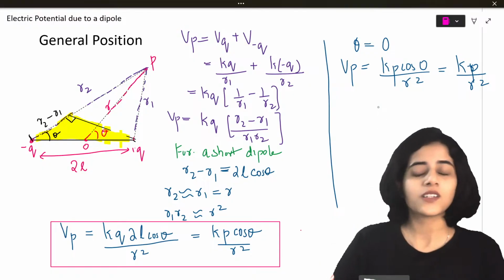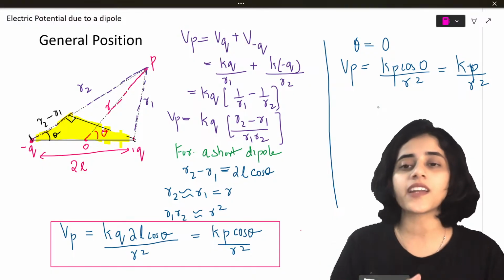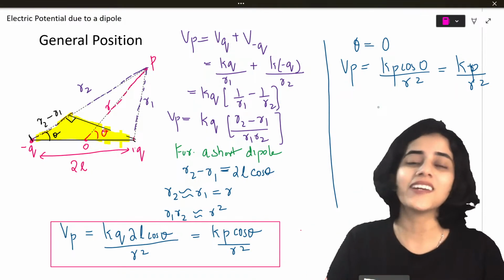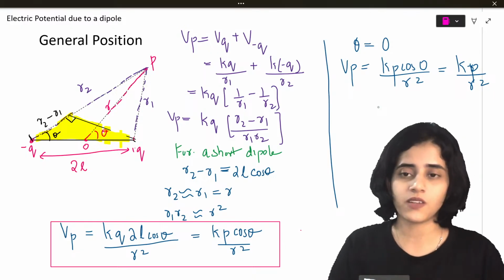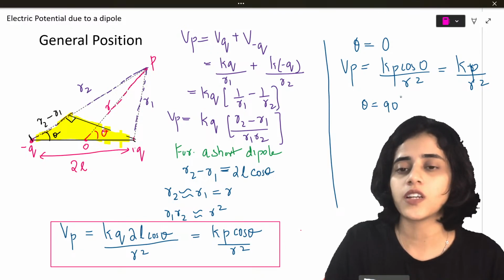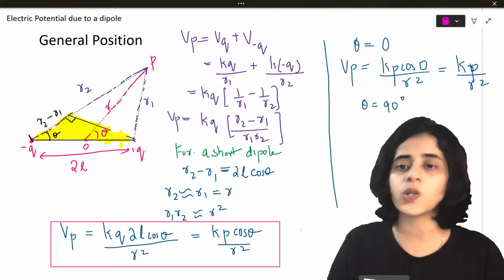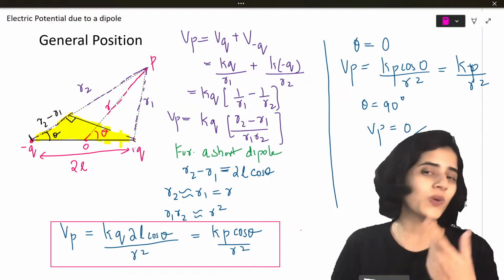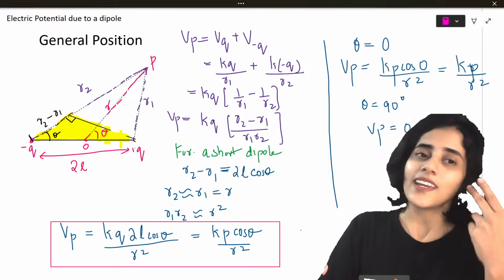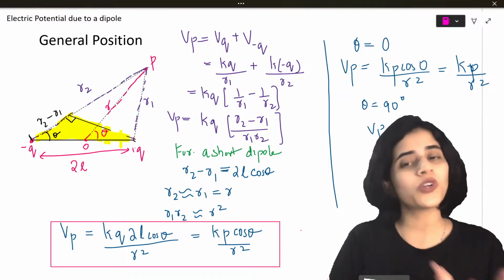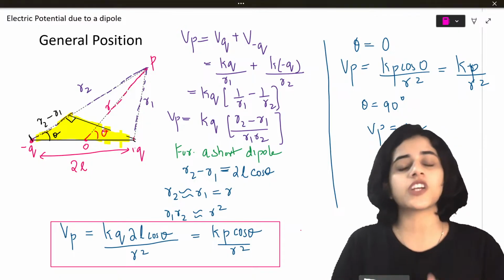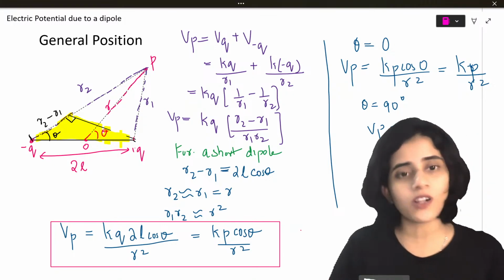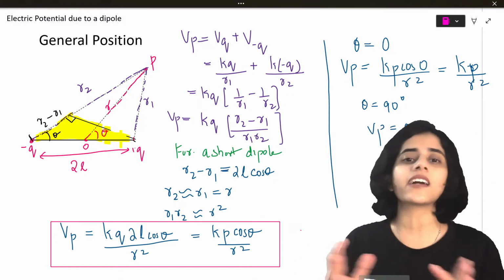Let's say you find out the electric potential due to a dipole when it's at 90 degrees. If they ask you to find that out, what will you do? You will put theta as 90 and you will get cos 90 is 0. So Vp is equal to 0. But you are a smart kid. You already know electric potential due to equatorial is 0. But those who don't know that and know only the general position formula can do it this way. 180 also you can do, 0, whatever angle you want.